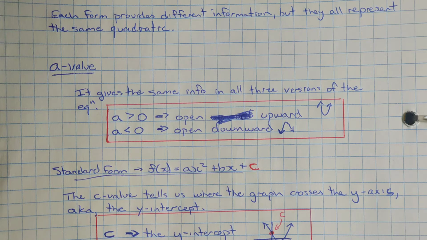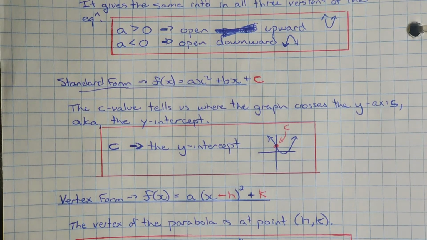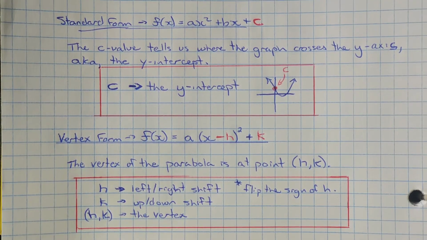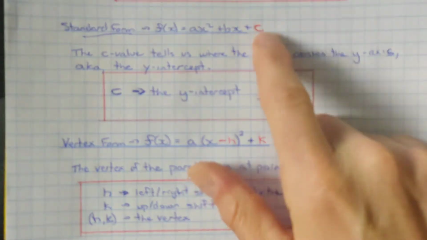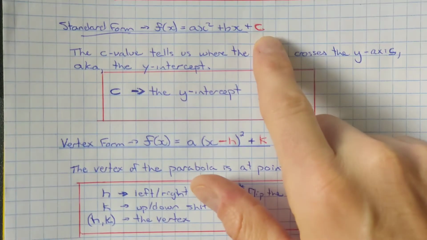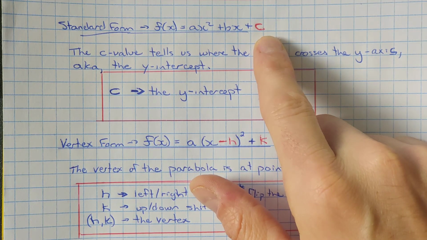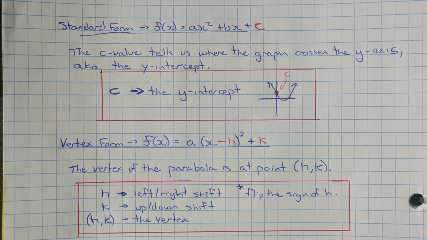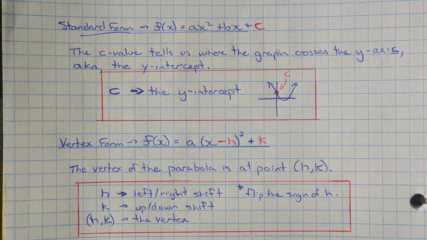Now, in terms of what each of the specific forms give that's different, in the case of standard form, we're looking at the c value at the end of the equation. And that c value tells us the y-intercept, or where the graph crosses the y-axis.